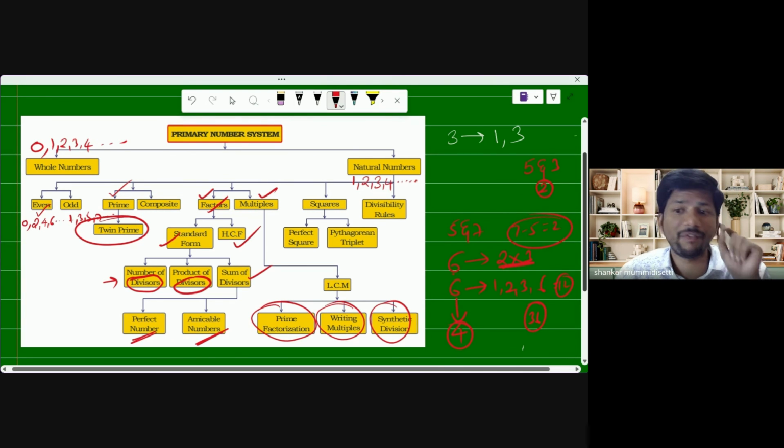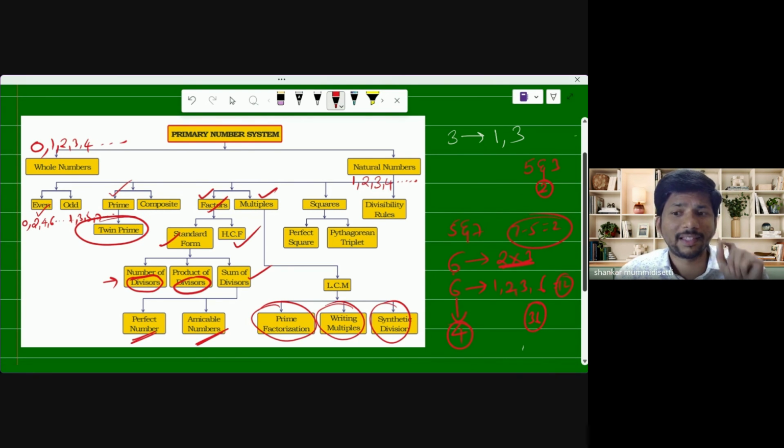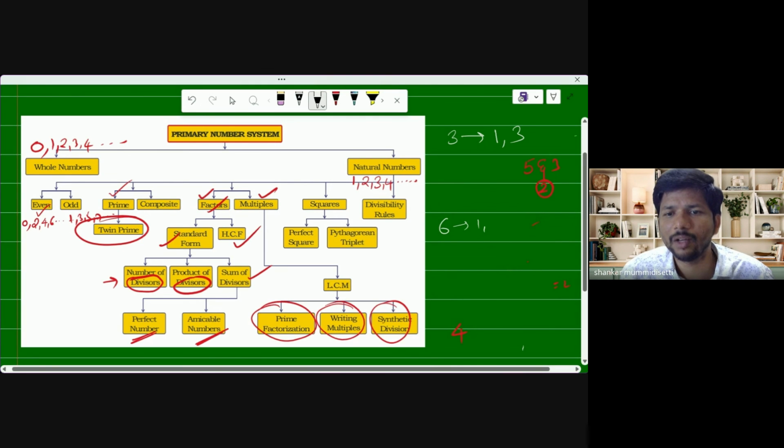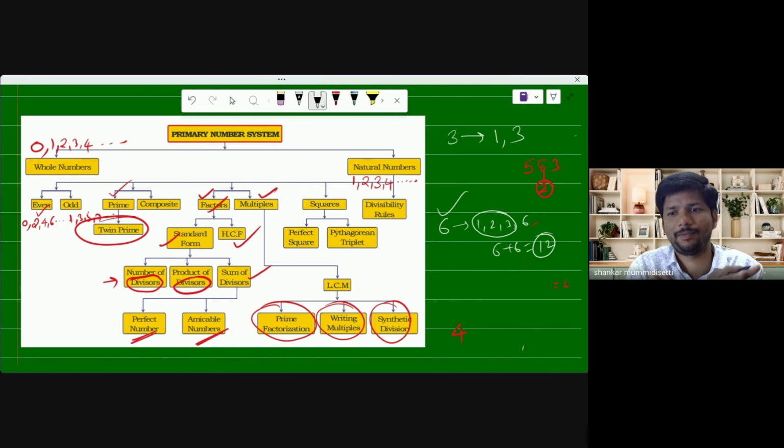I'll explain. A perfect number means the sum of the divisors is exactly double that number. Suppose, just now again, I'm talking about 6 only. Why? Because 6 is our favorite number. So suppose here 6's factors are what? 1 plus 2 plus 3 plus 6. I'm adding the numbers including itself, the number 6. 1 plus 2 is 3, 3 plus 3 is 6, 6 plus 6. The total sum I got is 12. Then we can say 6 is a perfect number. And amicable numbers. Amicable numbers means what? That I'm going to explain in the next video.